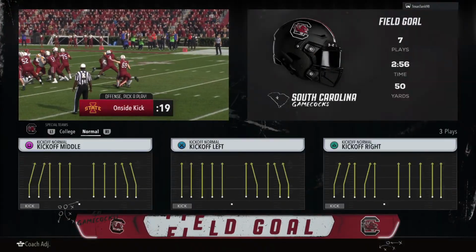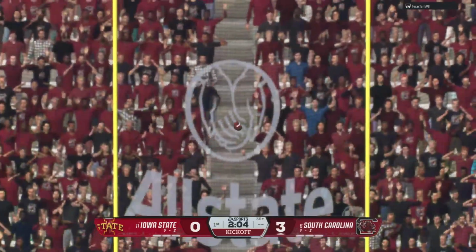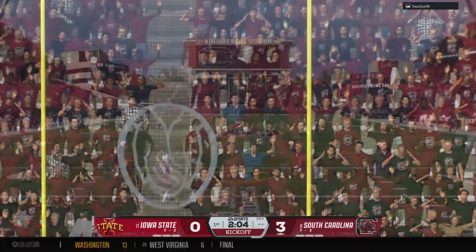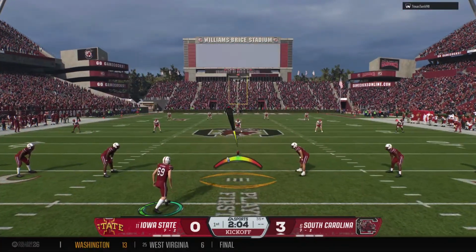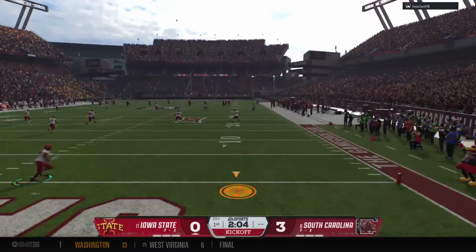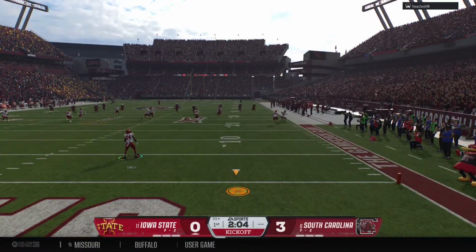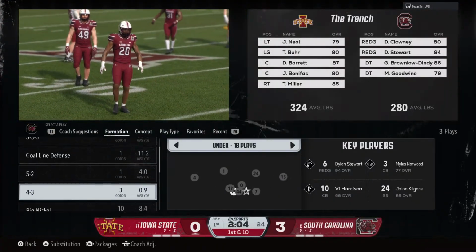So we have our first points on the board. That makes it 3-0. Oh, Chris, it's a nice kick here to polish off that drive with at least 3 points up on the board. So after coming away with 3 in that drive, the kickoff team is out. And that kick will just bounce into the end zone for a touchback. They'll start at the 25.